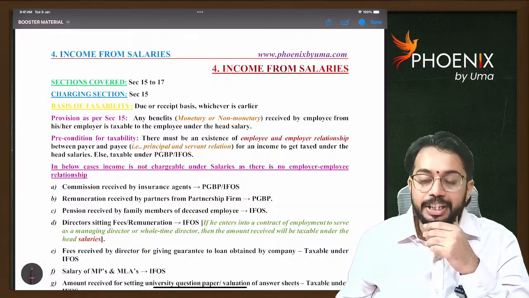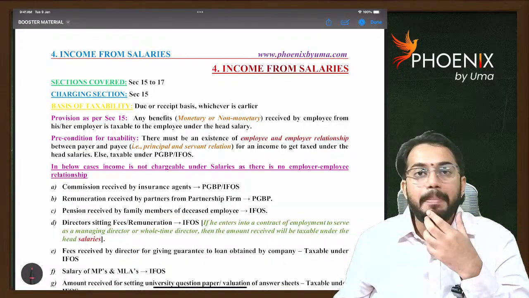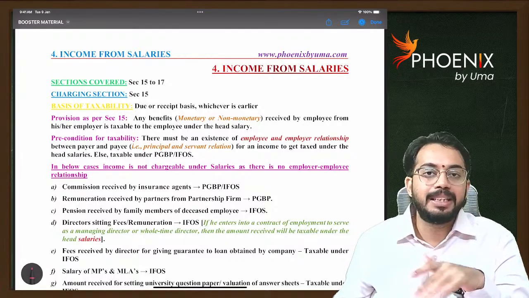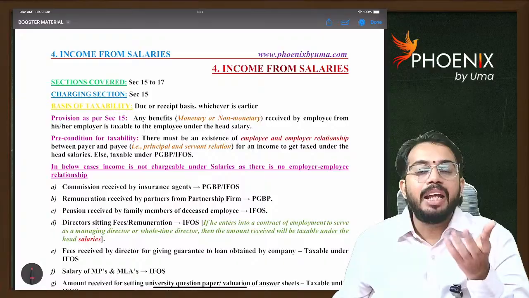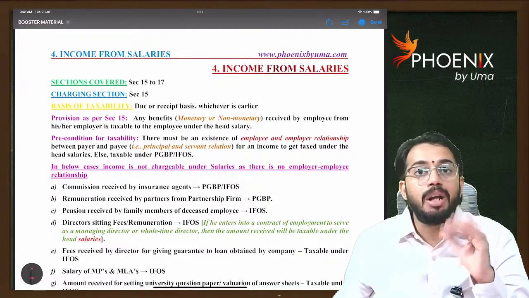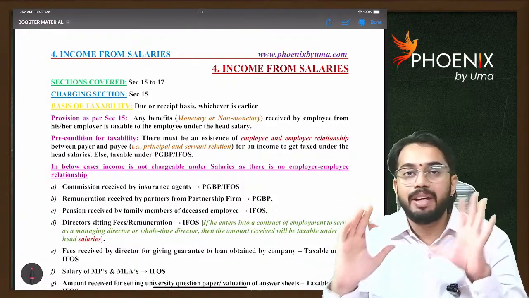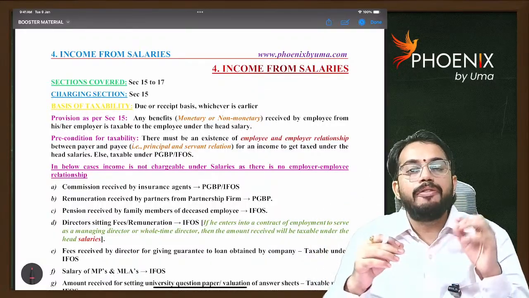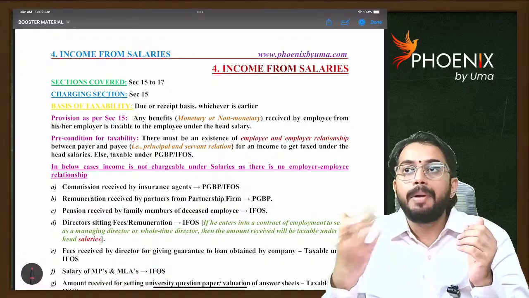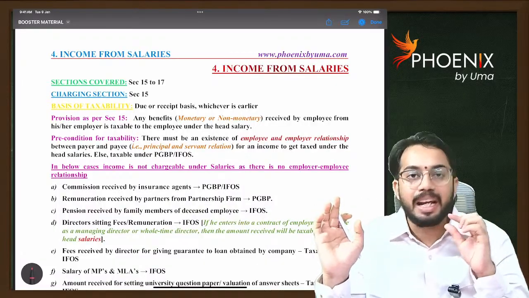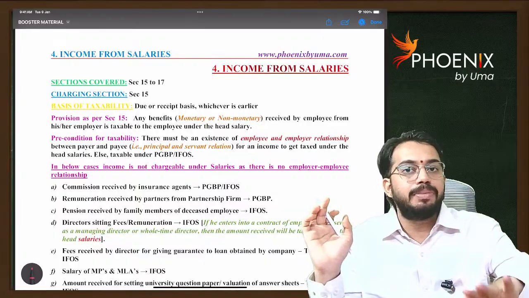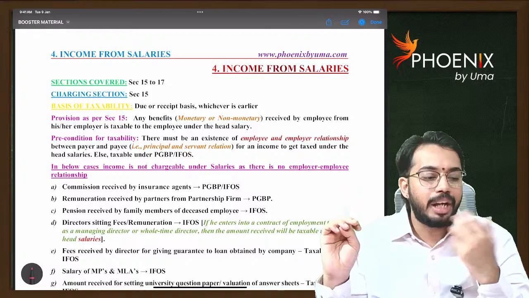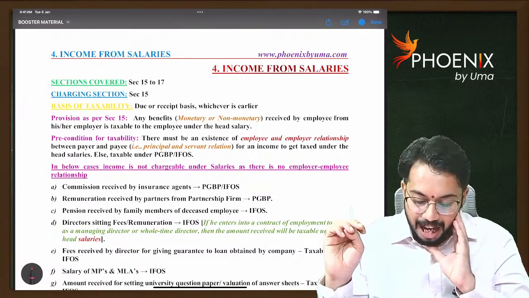Charging section is section 15. And what is the method of accounting? Salary is always taxable on due basis or receipt basis, whichever is earlier. If I received salary in advance, it is taxable on payment basis. The day on which I receive advance salary, in that month only it is taxable. For example, on 5th May, salary is due, but employer did not pay salary. Even though salary is not paid, the day on which salary becomes due, on that day, salary is taxable under the head income from salaries. So either due or receipt basis, whichever is earlier.